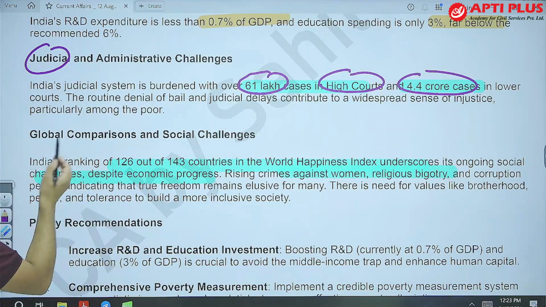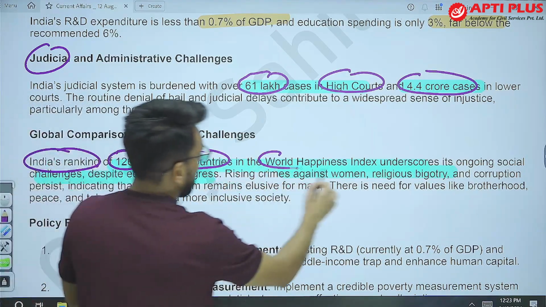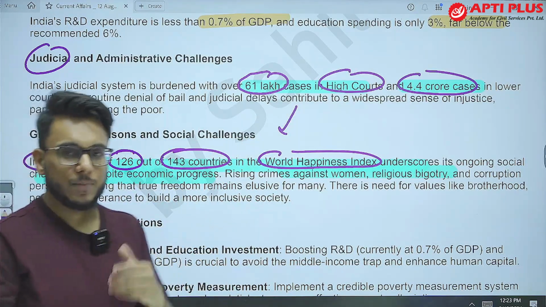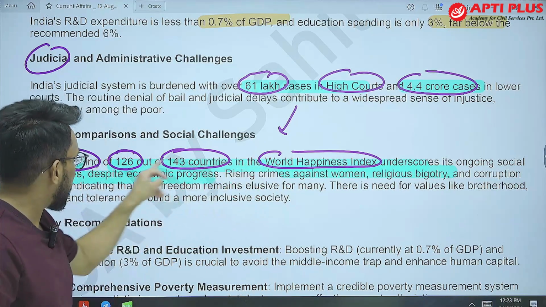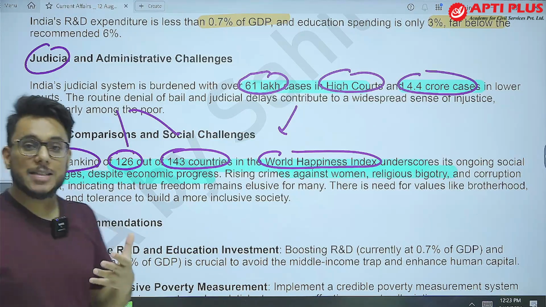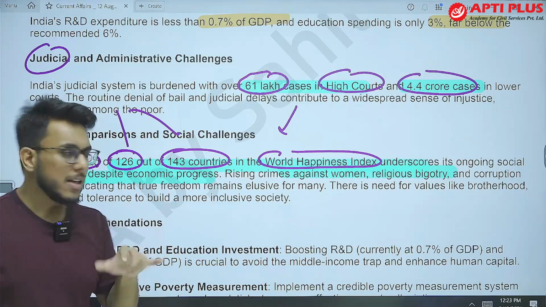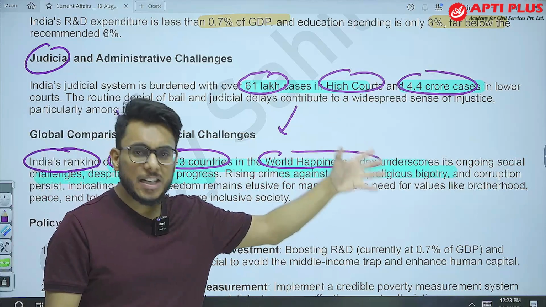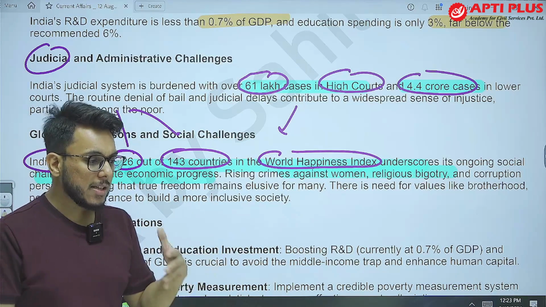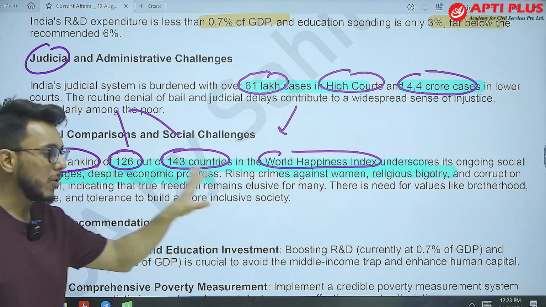Then recently India's ranking was 126 out of 143 countries in the World Happiness Index. Now this is a challenge that should be dealt with, but was not addressed that much. So in the World Happiness Index report, India's rank is 126 out of 143 countries. What does it show? It shows that social challenges are there, social harmony is not there, social justice is not there. And we find that yes, that is there: crimes against women, religious hatred, persisting corruption, and religious and political freedoms are a big challenge. So these are some of the challenges that are to be addressed, but they didn't find much of a mention.